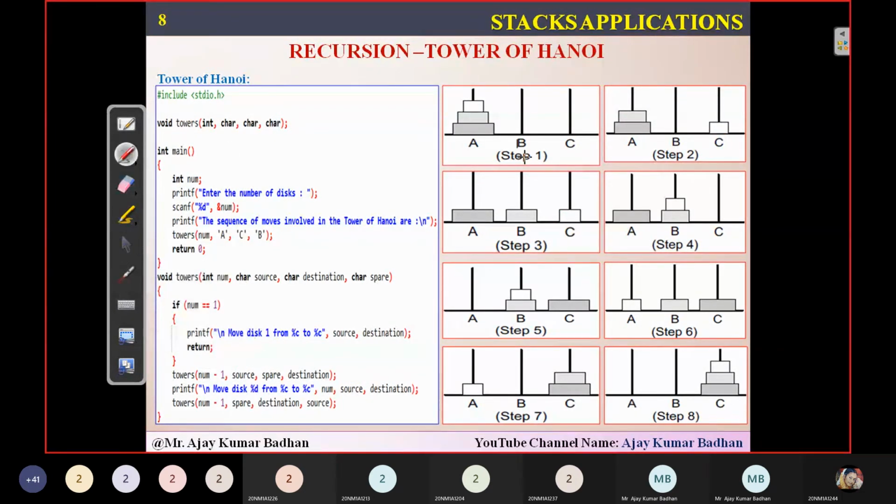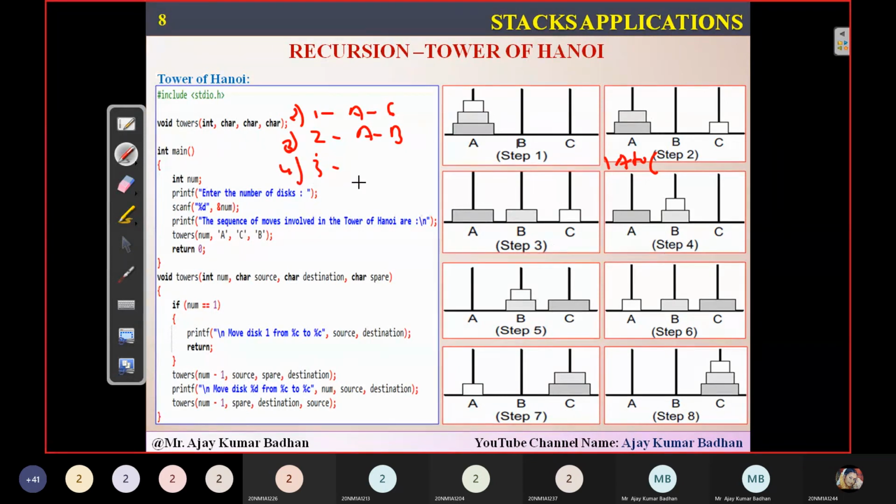So if you see here, in the second step, it is A to C. A to C, what is that? Disk 1. If you see here, disk 1, A to C. In the third step, what you're doing? So disk number 2, will be moving from A to B. This is the second step, third step, and this is the fourth step.